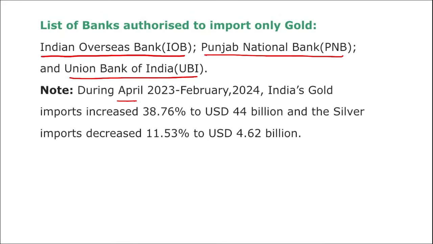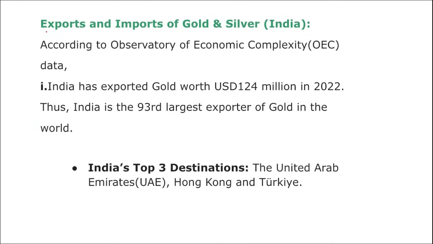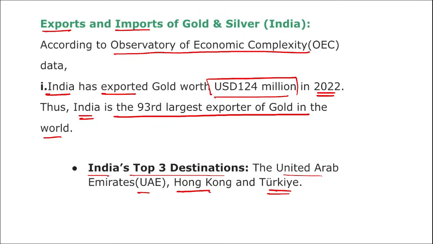During April 2023 to Feb 2024, India's gold imports increased 38.76% to $44 billion and silver imports decreased by 11.53% to $4.62 billion. Apart from this, if we look at some import and export of gold and silver, according to OEC data, that is Observatory of Economic Complexity, India exported gold worth $124 million in 2022. Thus, India is the 93rd largest exporter of gold in the world. India's top 3 destinations where India exports gold are UAE, Hong Kong and Turkey.